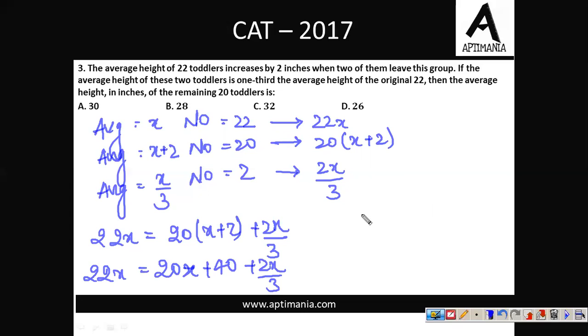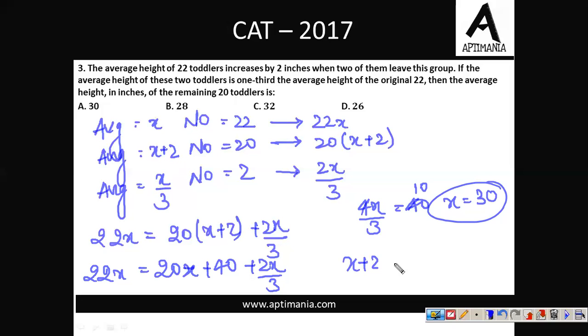On solving, we'll have 4x by 3 equal to 40. This will give us x equal to 30. Now what they've asked is the average height in inches of the remaining 20 toddlers. For the 20 toddlers, the average height was x plus 2, so x plus 2 equals 32 inches, which is the correct answer. So for question number 3, the correct answer is option C.